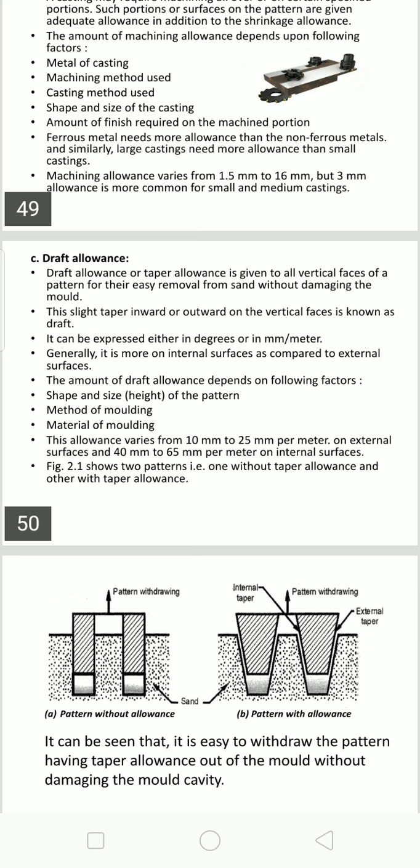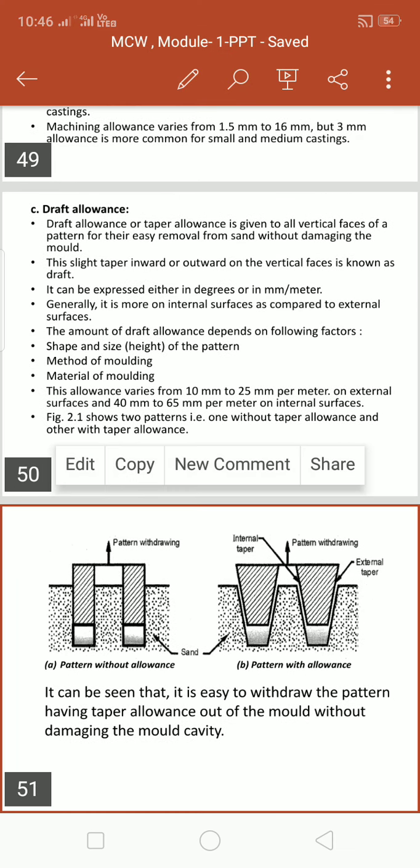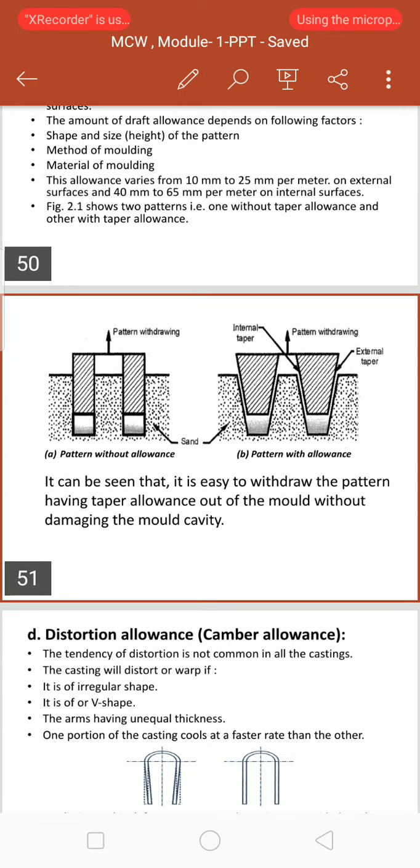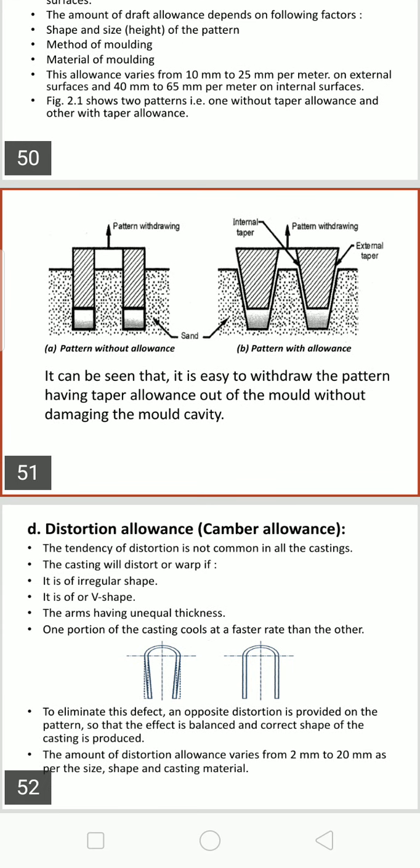Then material of molding. Normally good quality molding sand will not collapse even at high pattern surface heights. That is the reason you have to use a very good molding material. This allowance varies from 10 mm to 25 mm per meter on external surfaces and 40 mm to 60 mm per meter on internal surfaces.